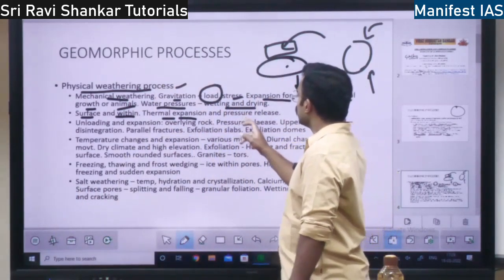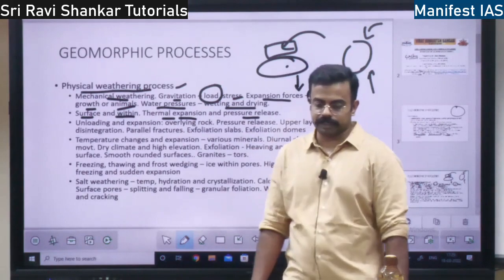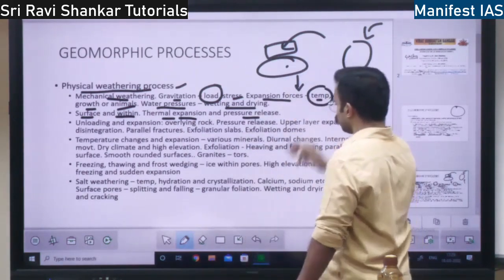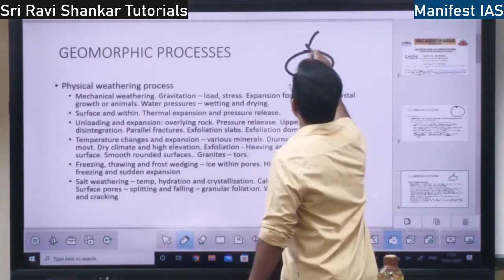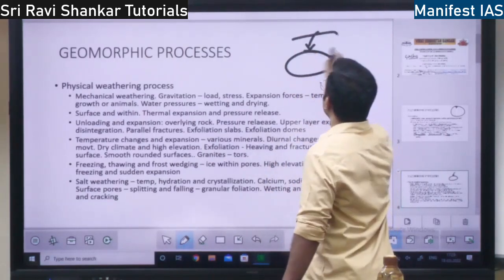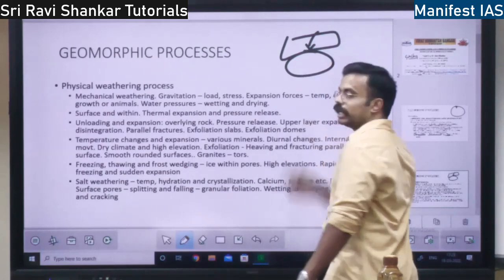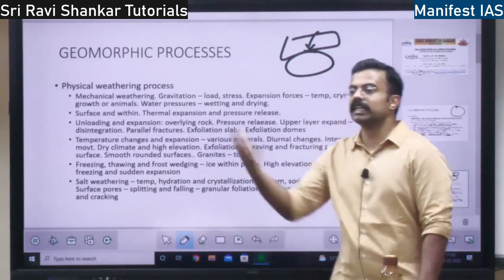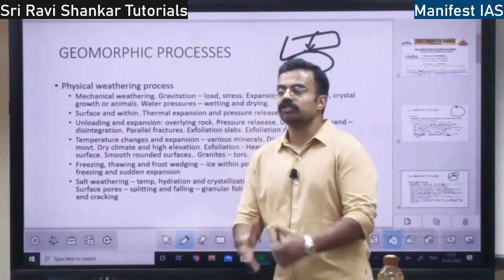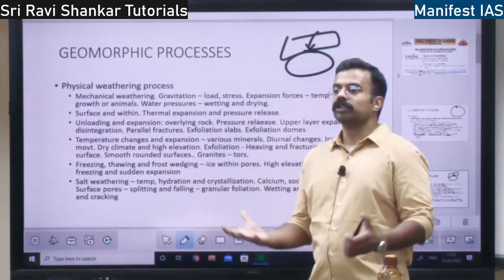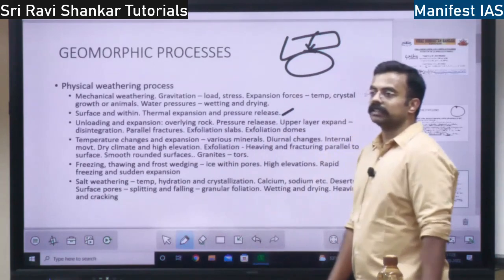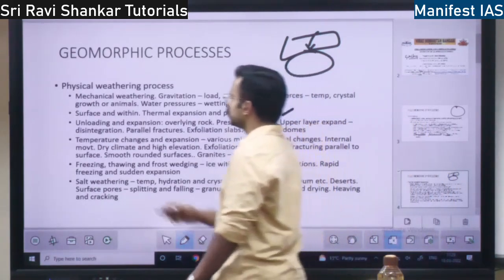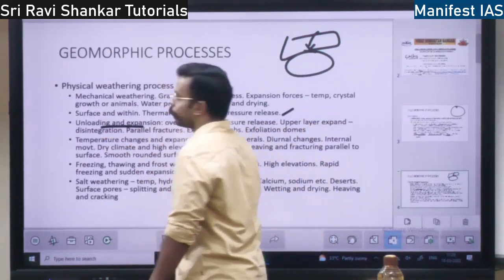And one more thing is pressure release. What will happen in pressure release? Let's say on this rock there is a lot of pressure. Let's say a bigger rock is there. If you suddenly remove this rock, what happens? Pressure is removed from the rock, right? So it will expand. When the pressure is released, weathering will also take place. That we will discuss under unloading and expansion.